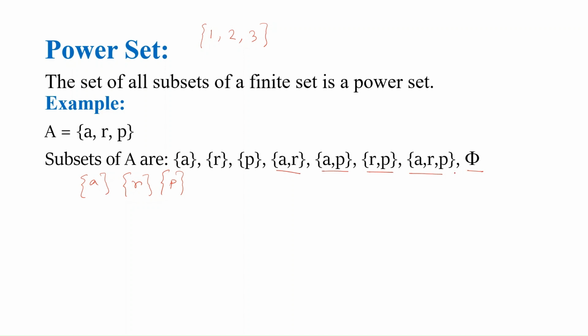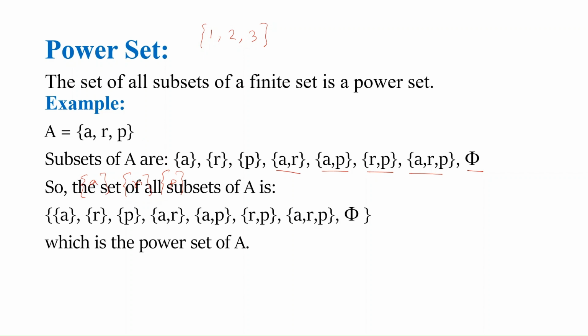Why phi? Because we already discussed in the previous video that phi means the null set, and the null set is a subset of every set. So that is why phi is also a subset of set A. So, is there any other subset that can be formed from this set A? You can check it on your own. And what is the answer? No. There is no other subset which can be formed from this set A.